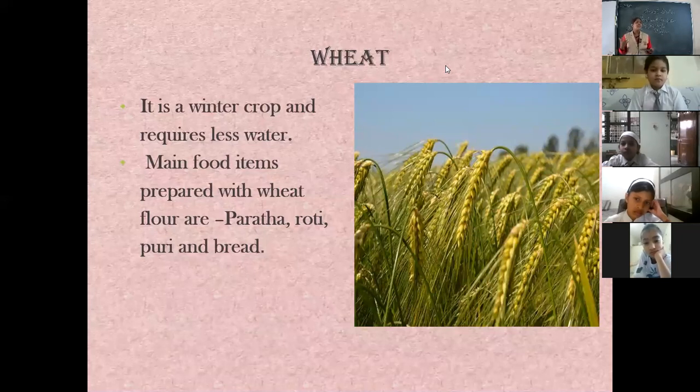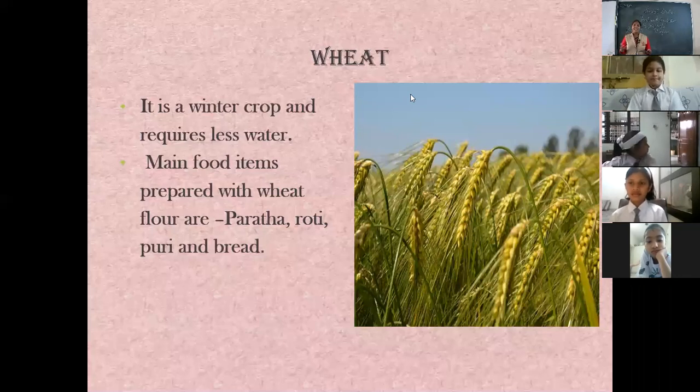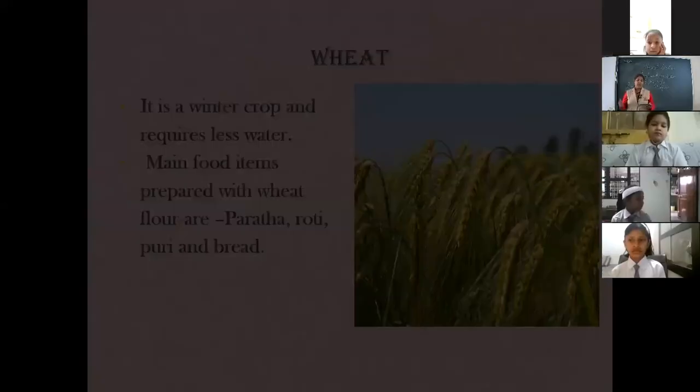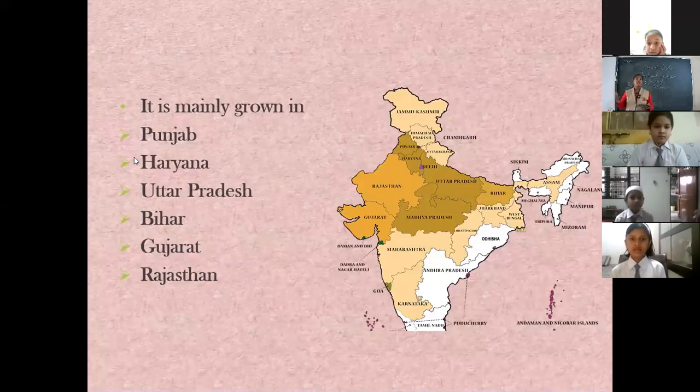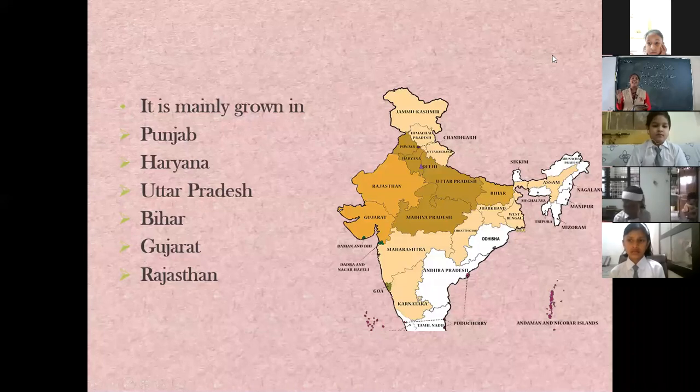Okay. Now what are the food items which can be made from wheat flour? We have parathas, we have puri, we have bread and roti. Okay, all this is made from wheat flour. These are the food items which we get from wheat. Now let us find in which areas wheat is grown. Let us move to the next slide. It is mainly grown in Punjab, Haryana, Uttar Pradesh, Bihar, Gujarat and Rajasthan. Okay, so children, these are the major areas where wheat is grown.